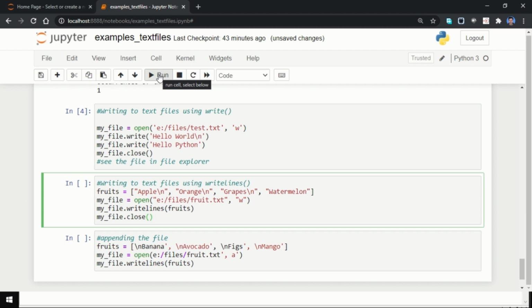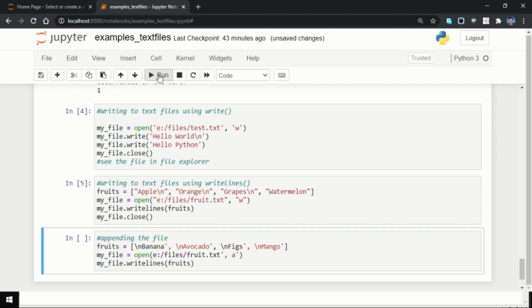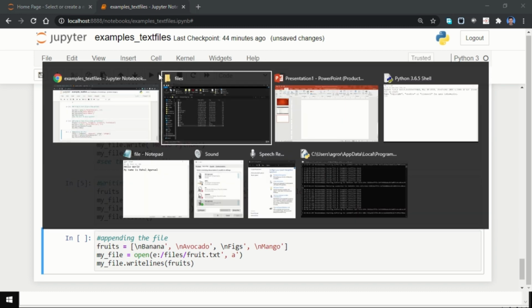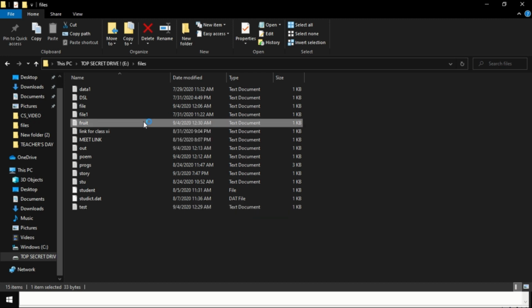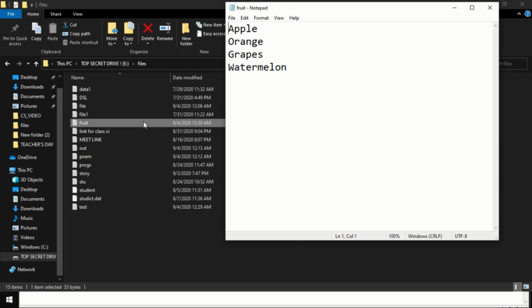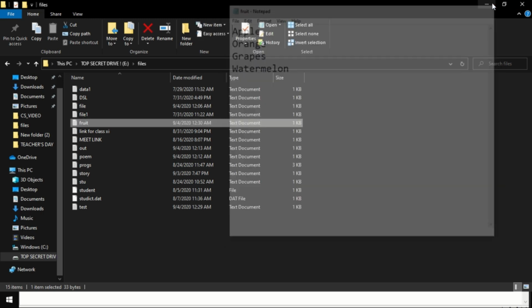Nothing has happened here because whatever happens, happens to the file. So now fruit, here it's fruit. Yes, okay, whatever I wanted to write I have written. Next I am going to append into the file.